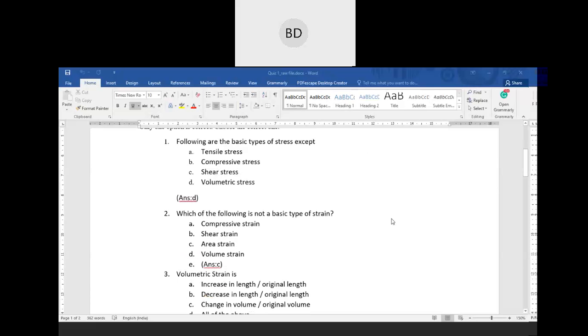Then come to question number 2. Which of the following is not a basic type of strain? Similarly, area strain. We will not consider area strain as a basic type of strain.